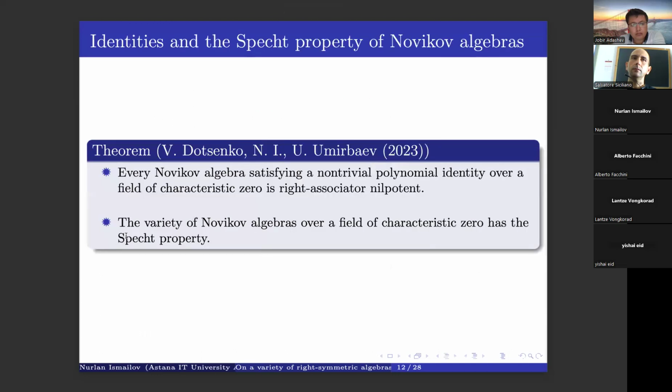So we proved that every Novikov algebra, if it satisfies some non-trivial polynomial identity over a field of characteristic zero, is always right-associative nilpotent. Okay, and we were able to prove that a variety of Novikov algebras over a field of characteristic zero has the Specht property.